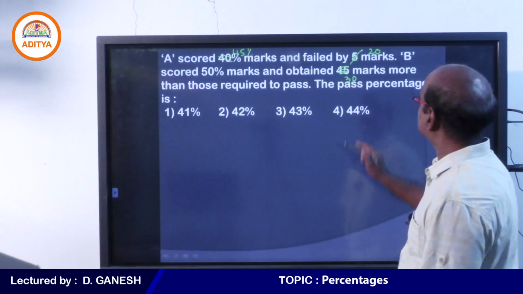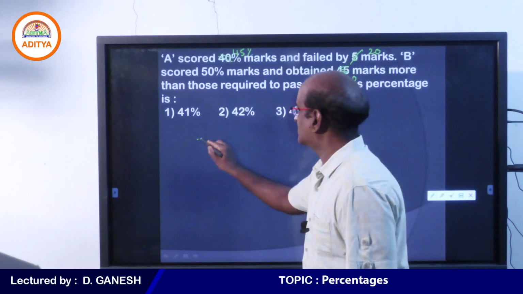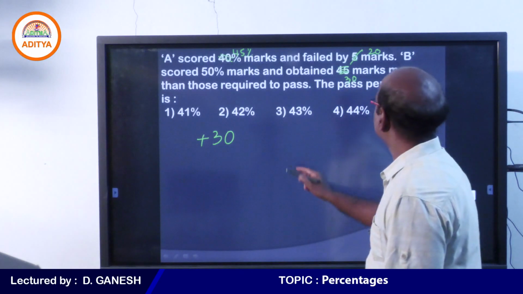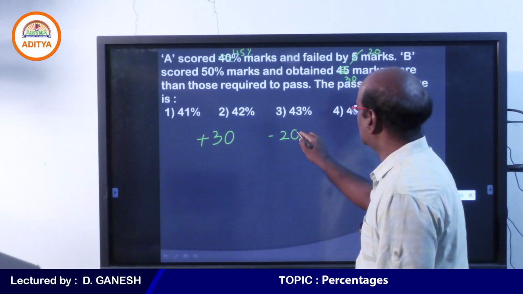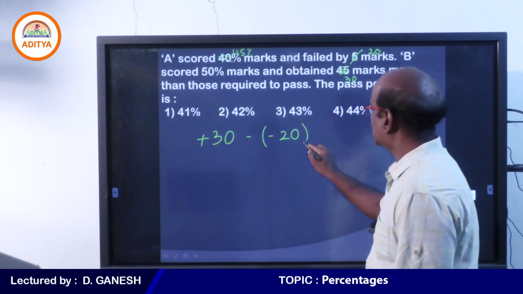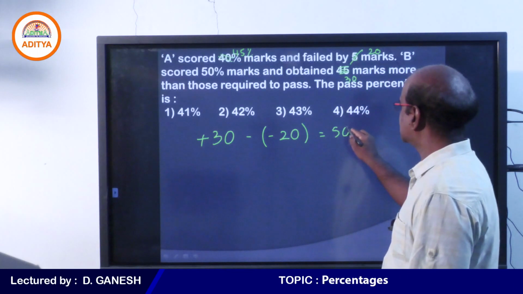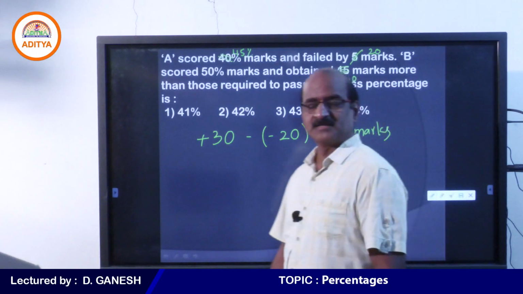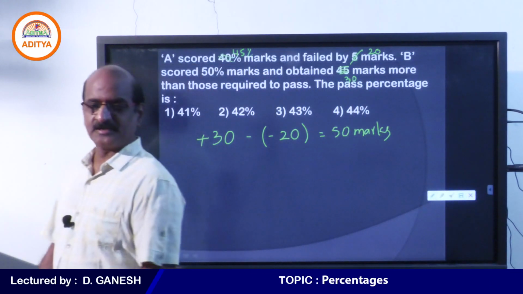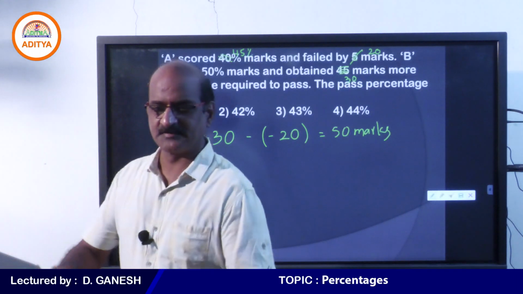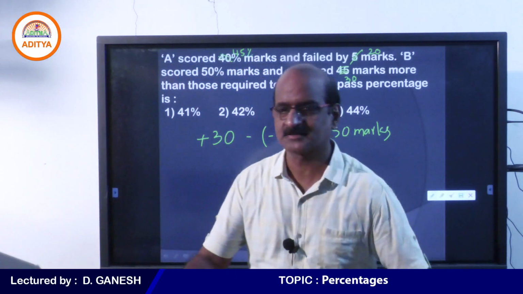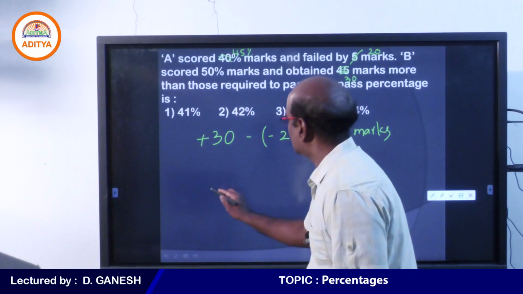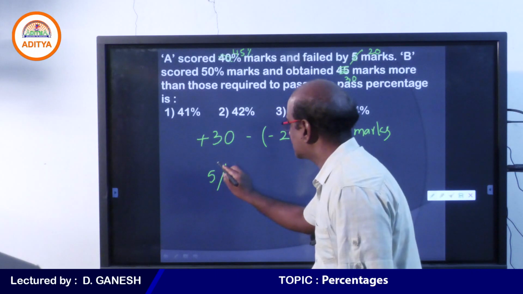Go ahead. Student, you see that B obtained 30 marks more than necessary for pass, whereas A gets 20 marks less. I can say that the difference in the marks is 50. Plus 30 minus 20. So in this question we can say that the difference between A's and B's marks is 50, and the difference between A's and B's percentage is 5.